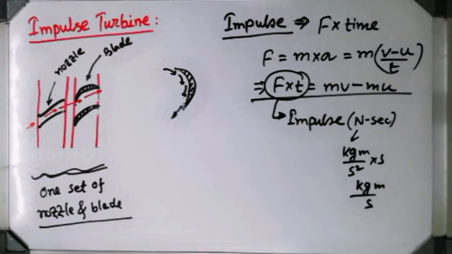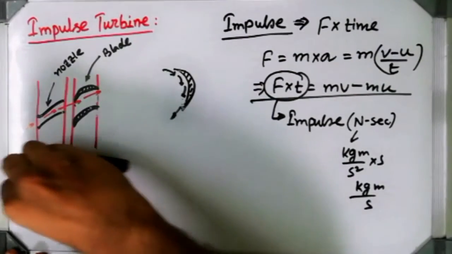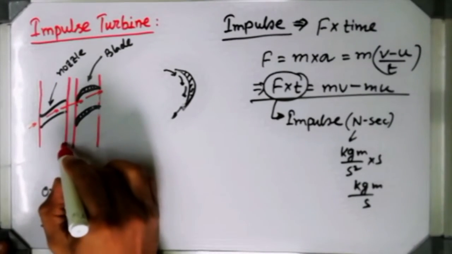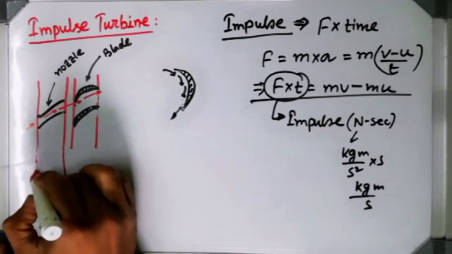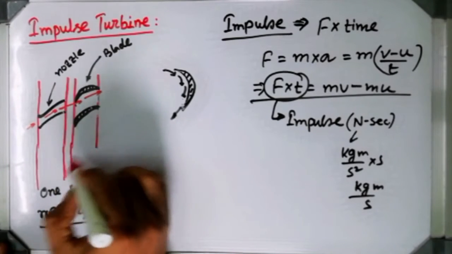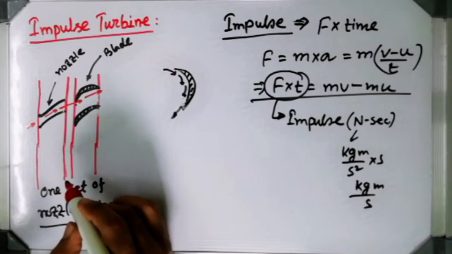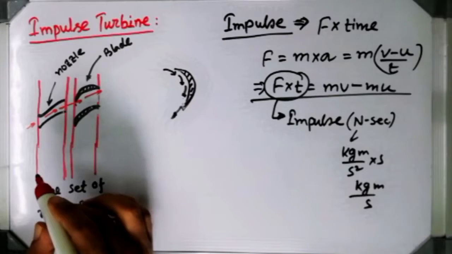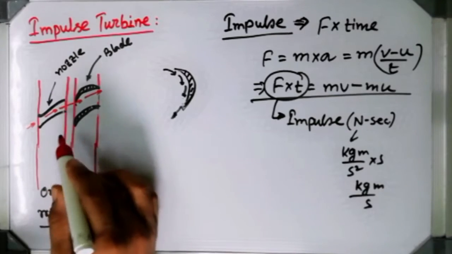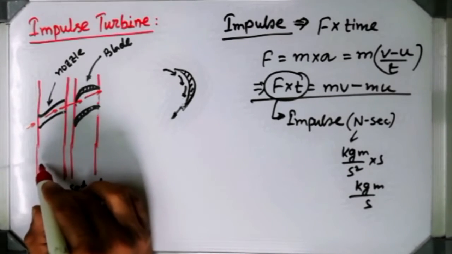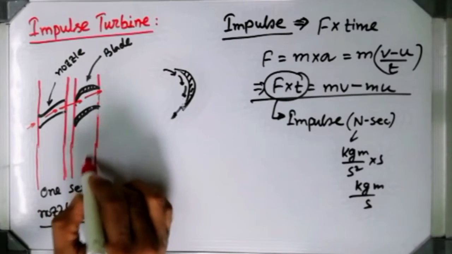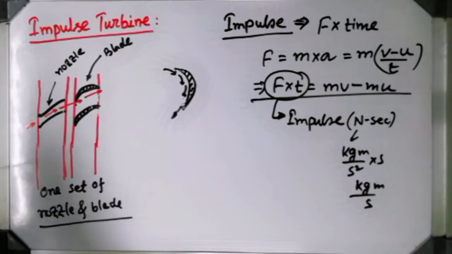Now how the pressure and velocity is going to change inside the nozzle and inside the blade? See, inside the nozzle what will happen? Inside the nozzle obviously the pressure of the steam is going to drop, and for the sake of drop of pressure the velocity will be increased. So I am going to show you the pressure and velocity variation inside this nozzle zone and for the blade zone. How will it change?